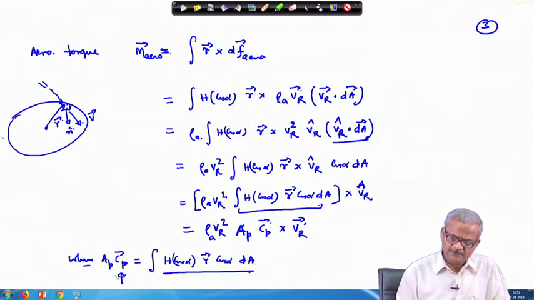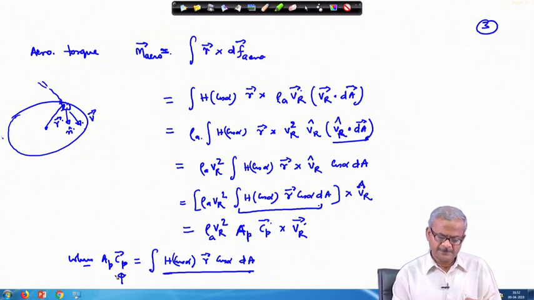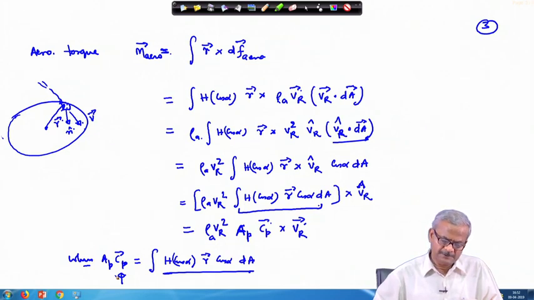So, C p basically locates the center of pressure, means where the effective force is. This is called the center of pressure, basically where the resultant force is passing through.